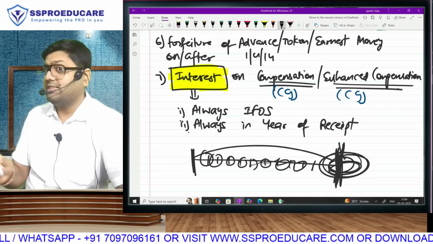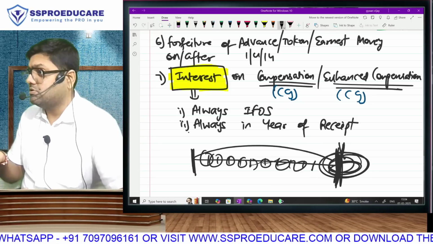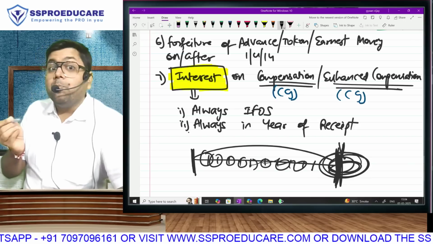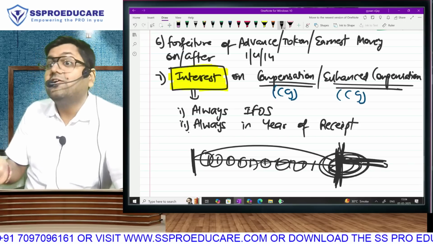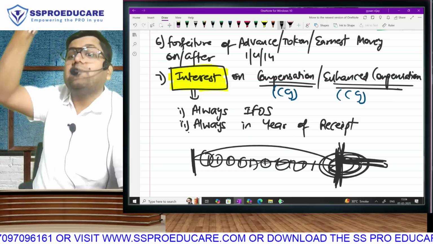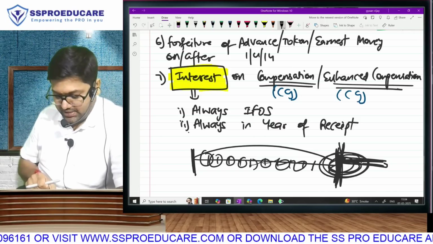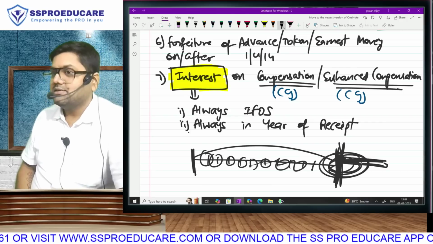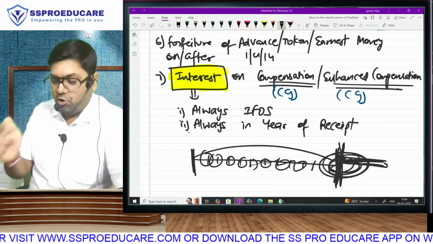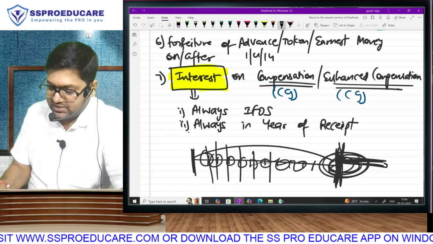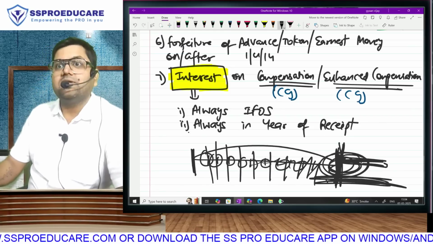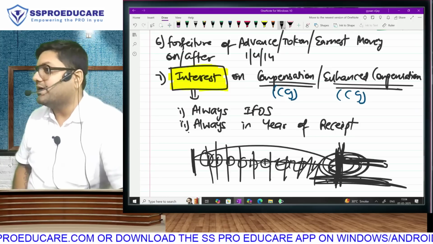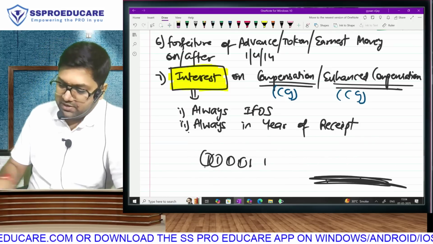Come on, tell me. By the way, the amount on which I am paying tax is the same, no? But if I pay the tax on the full amount directly in one year, the full amount will bring me into a higher slab. Do you understand and agree? Yes. So, the assessee said, sir, if I offer little interest on due basis, my slab rate won't change. But if I take the full amount here, then I will come in a higher rate. That's not fair.